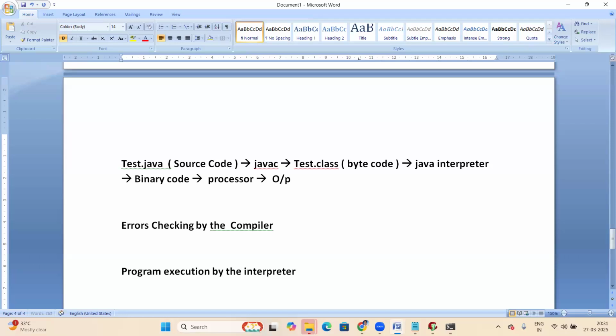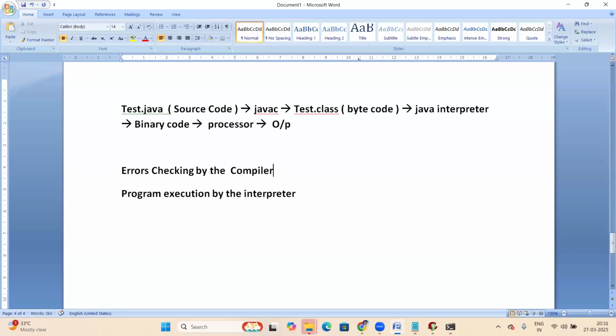So there are two things involved here, the compiler as well as the interpreter. The Java compiler and the Java interpreter, both are involved. In the case of Java, both the compiler as well as the interpreter are involved.